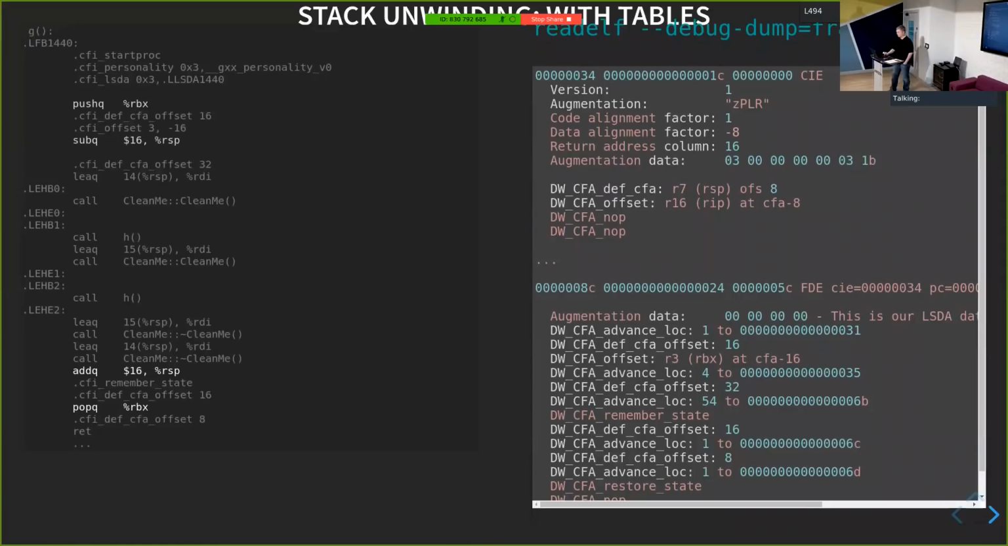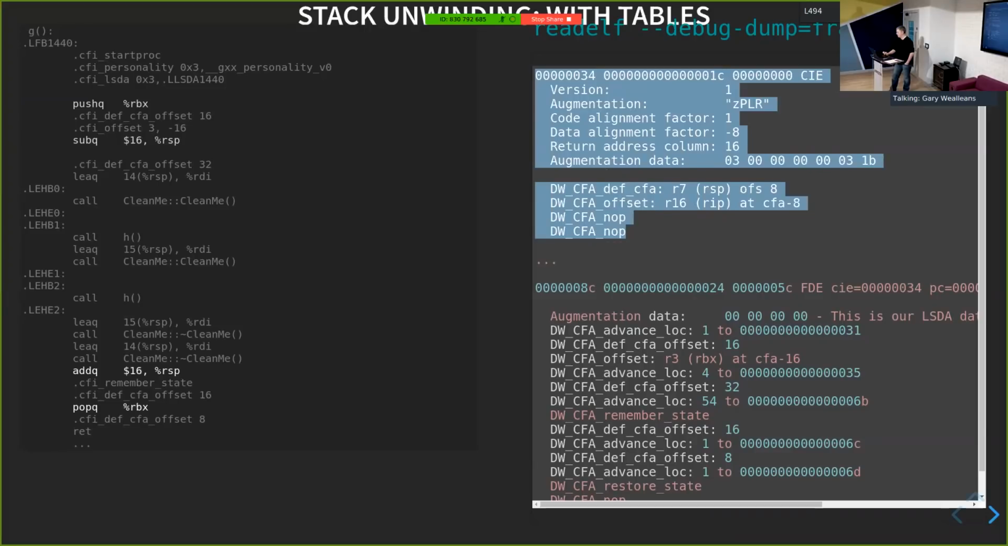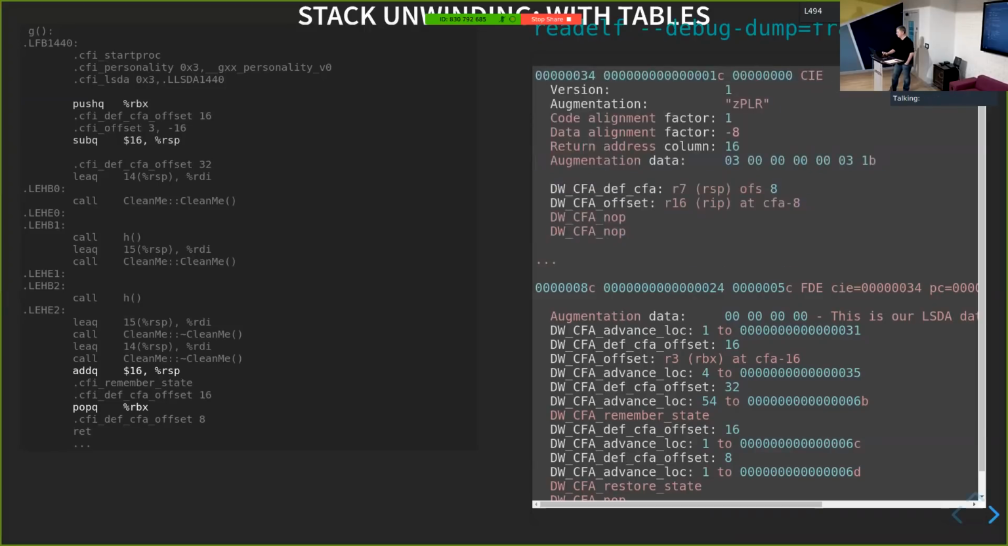So here's our G function again, and I've got some highlights in it. This is pretty much the same as what we're looking at when we're looking at the table. But here what I've done is I've dumped out the contents of the CIE and the FDE. There's a command that you use to do that. So the CIE, first of all, is setting up our first row for the table.